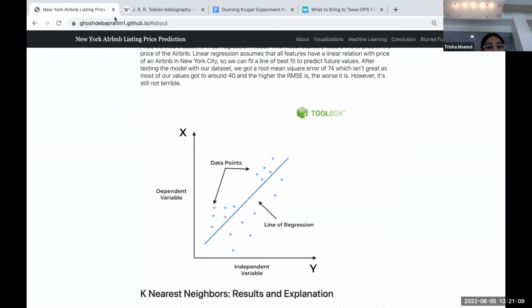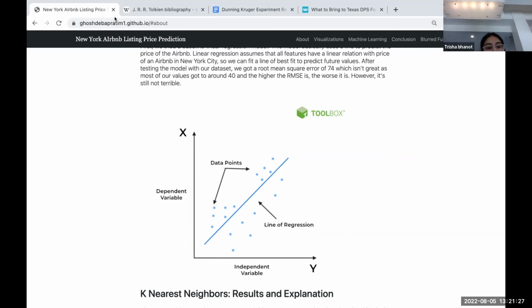First, we tried a baseline linear regression model. This model basically uses a line to predict the price of the Airbnb. Linear regression assumes that all features have a linear relation with the price of an Airbnb in New York City. So we can fit a line of best fit to predict future values.